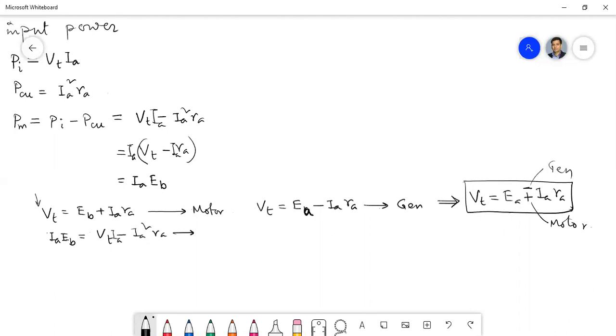And this is the power expression. Now, what is the mechanical power? Ia into Eb.